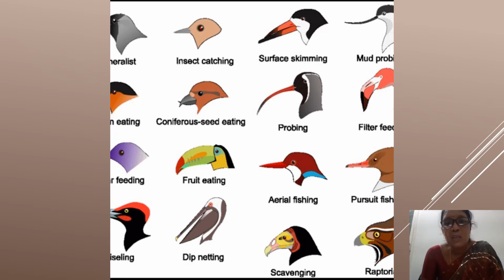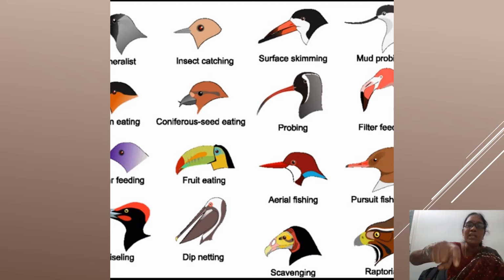And look at the crow. Look at the crow. And for vulture and eagle also, we find strong beaks. Vulture, crow, vulture, eagle, hooked and strong beaks we find in eagle and in vulture. Go for the next picture.